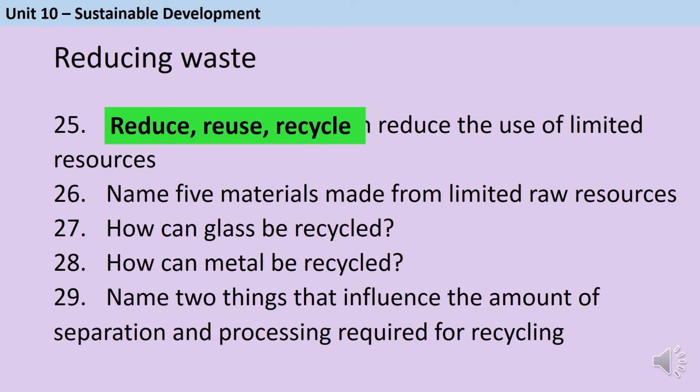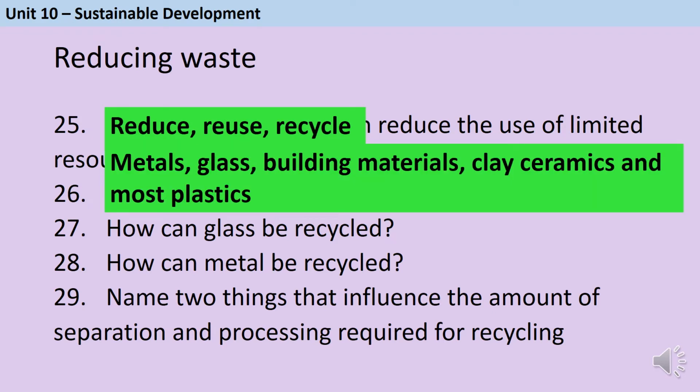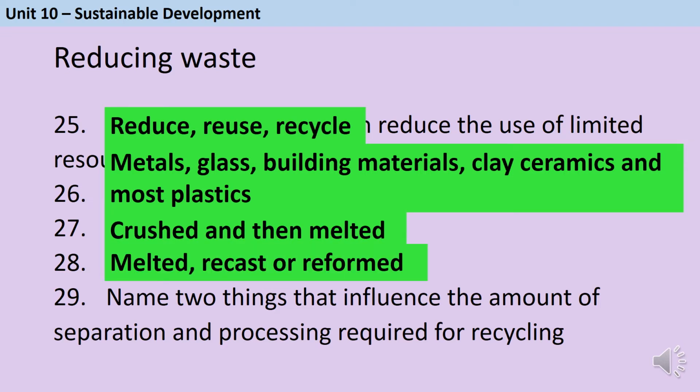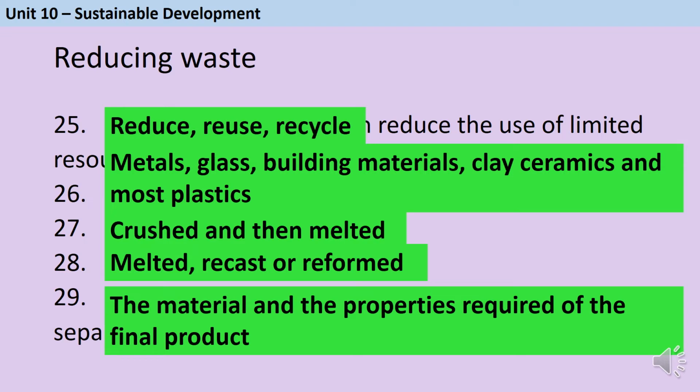The 5 materials listed in your specification are metals, glass, building materials, clay ceramics, and most plastics. There are obviously a ton of other examples, but those are the ones that the exam board lists, so those are the ones you need to know. To recycle glass, we crush it and then we melt it, whereas metals get melted and then either recast or reformed. 2 things that influence the amount of separation and processing that's required for recycling are the material we're using and also the properties that are required of the final product.